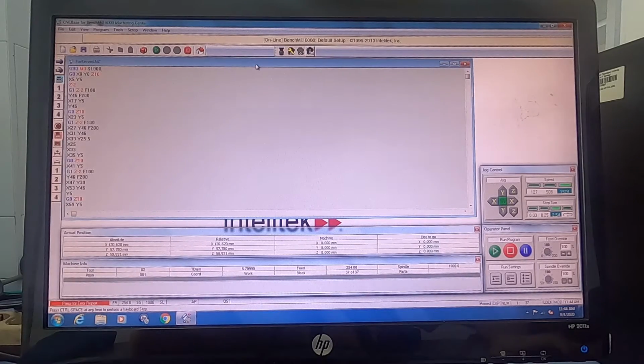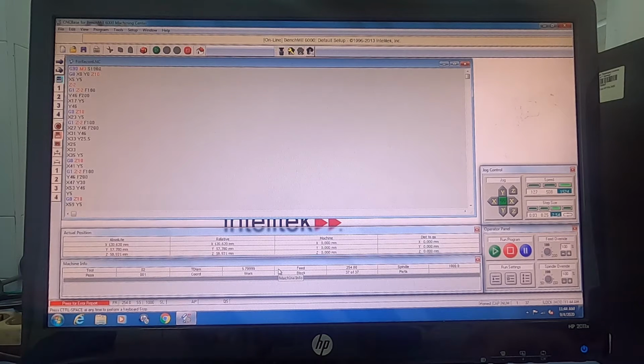If we take a closer look at the software, we can see that there are windows like Job Control, which allows us to move the tool and the table. Operator Panel allows us to run the program and change the run settings. Actual Position window tells us the position of the table and the tool. Machine Info tells us information about the machine. And Program window. As you can see, I already prepared a program for today's lesson.